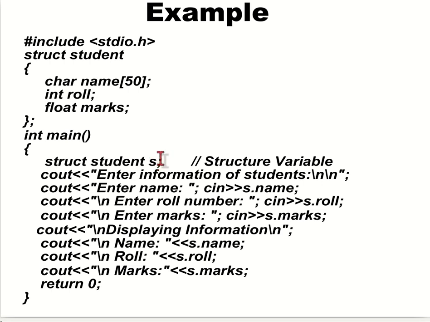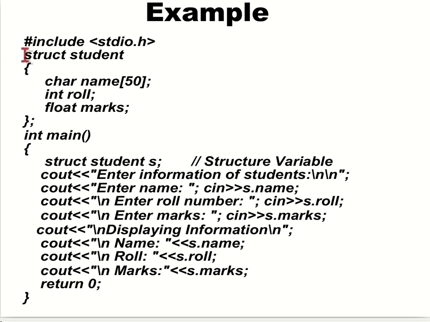Now how can we access the elements of this S? In this S we have the name, a character array, an integer, and a floating point number. How can we access each variable or each memory location inside the S?